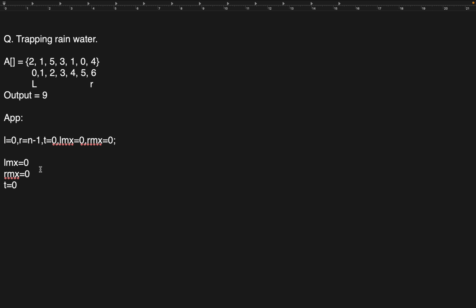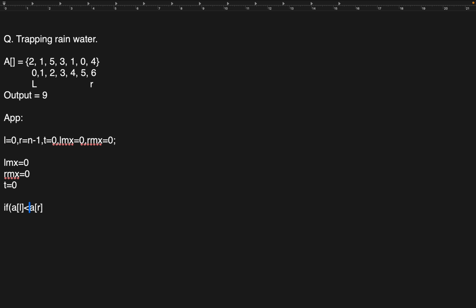So I will say if my array of left is less than or equal to array of right, correct? Yes, 2 is less than 4, right? So if array of left is less than array of right, then I will enter the loop.